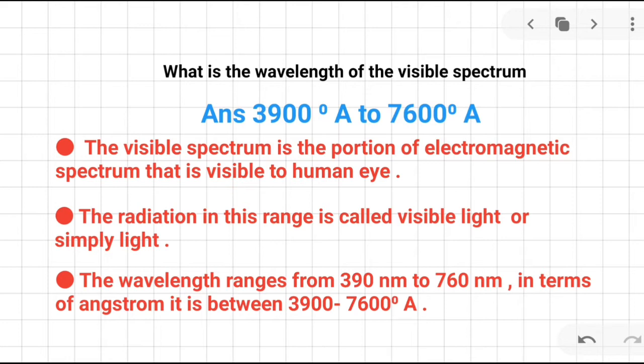The wavelength ranges from 390 nm to 706 nm. In terms of angstrom, it's between 3900 angstrom to 7600 angstrom. So please kindly note all the bullet points because they are very important along with the questions.